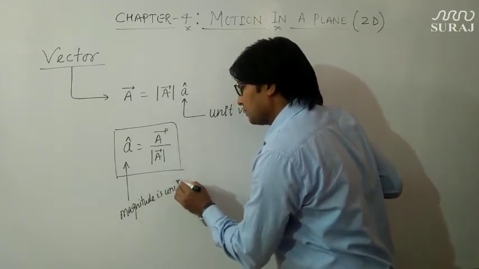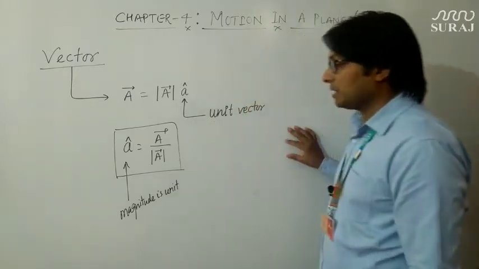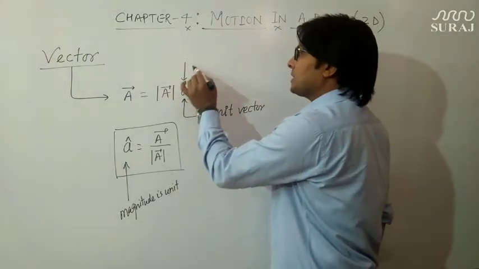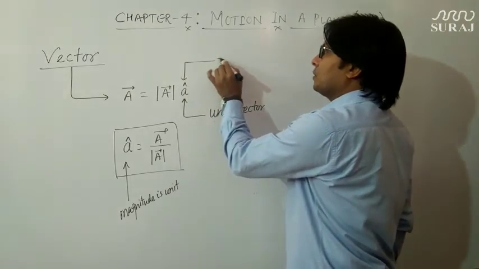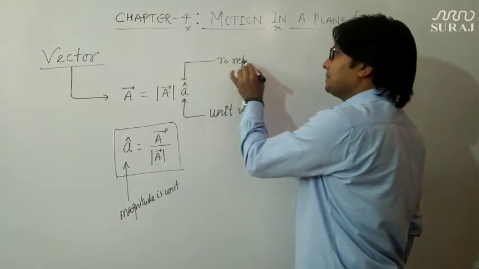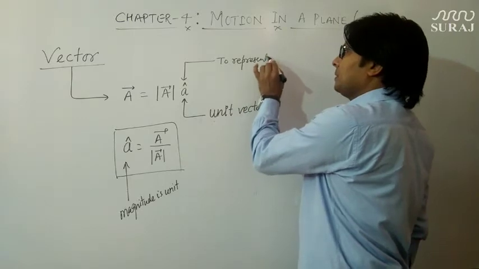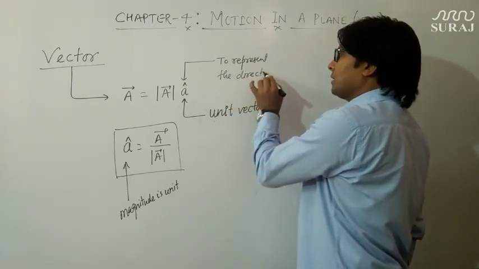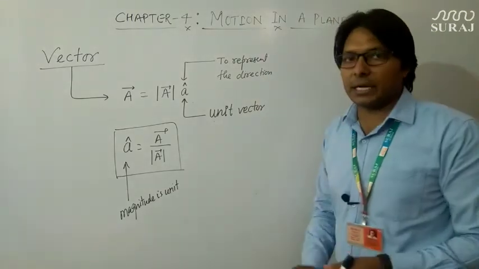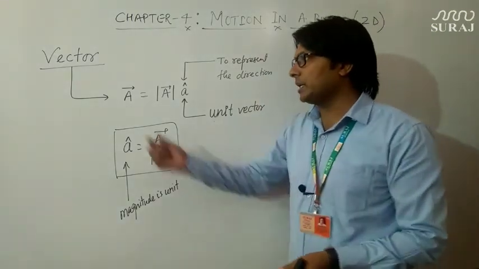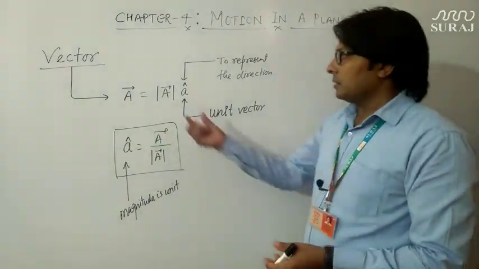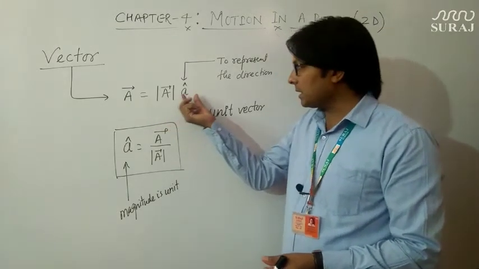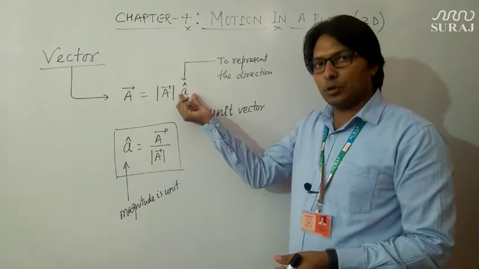So what is the significance of this unit vector? It is used to represent the direction. There is no role of this unit vector in deciding the magnitude of the physical quantity A. The magnitude is represented by the mode of A vector and the direction is given by the unit vector.